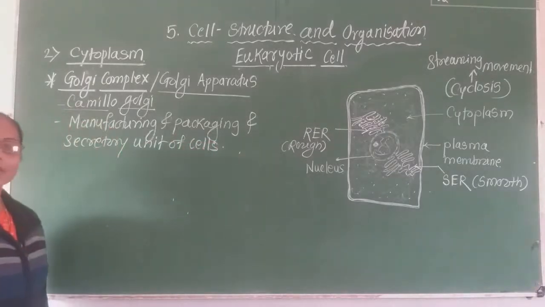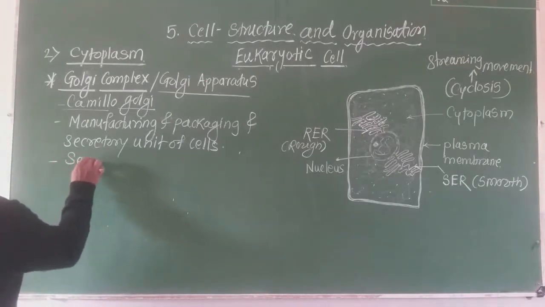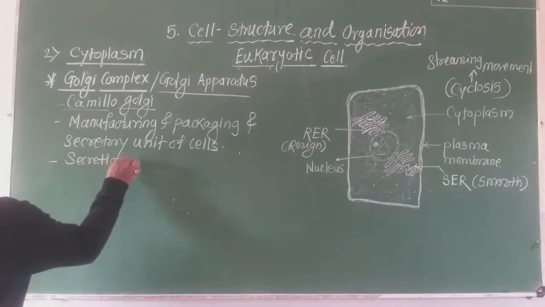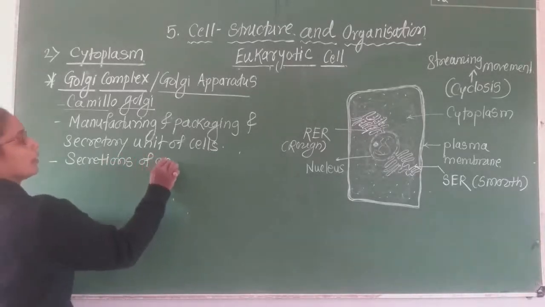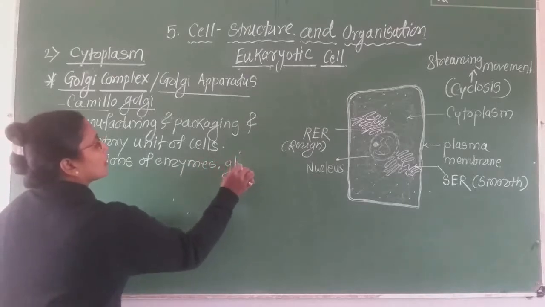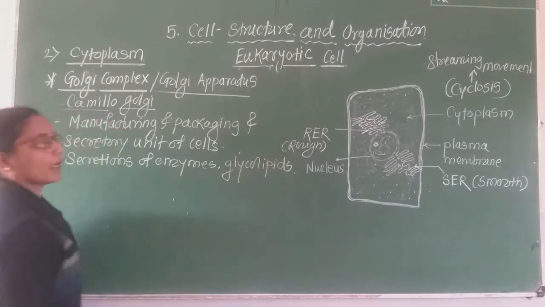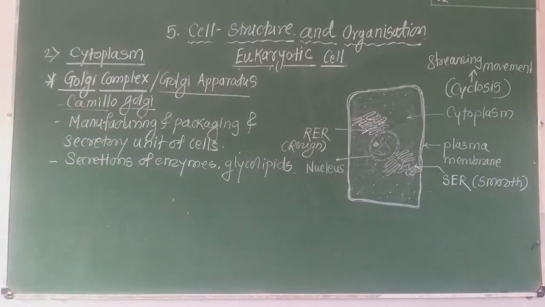Secretory unit of the cell, because it is responsible for the different secretions of enzymes and also chemicals, for example glycolipids. These are also secreted with the help of this Golgi complex. That is, the function of the Golgi complex is as the packaging and transport unit of the cell.